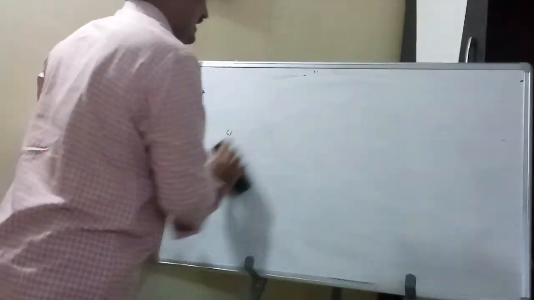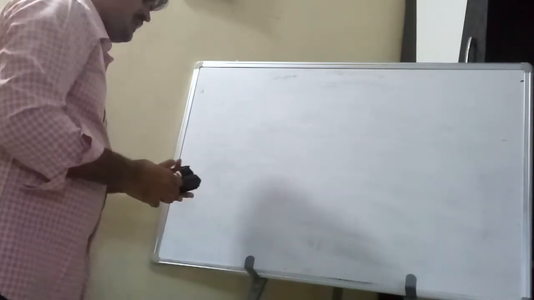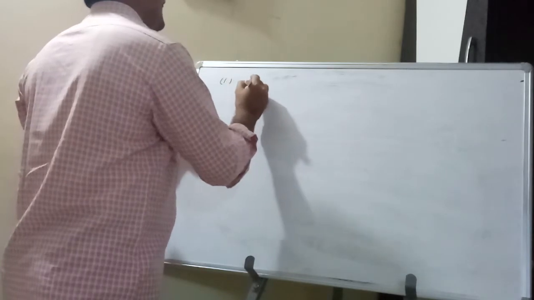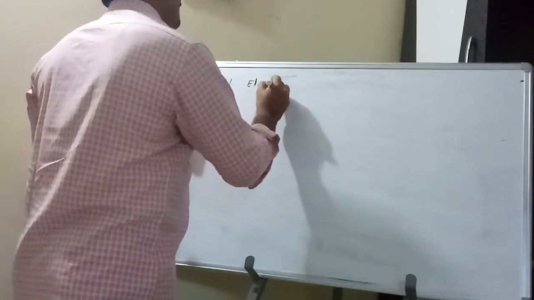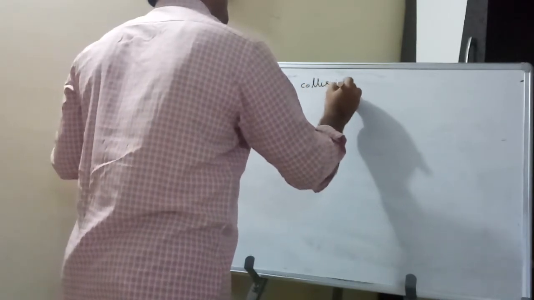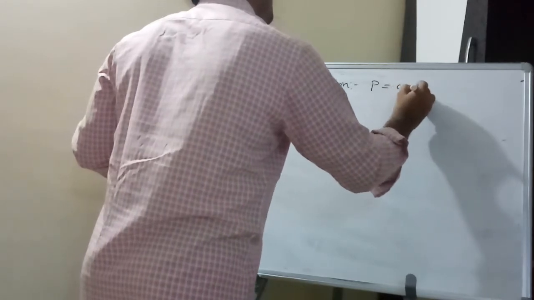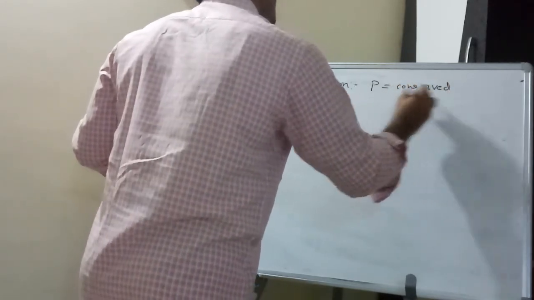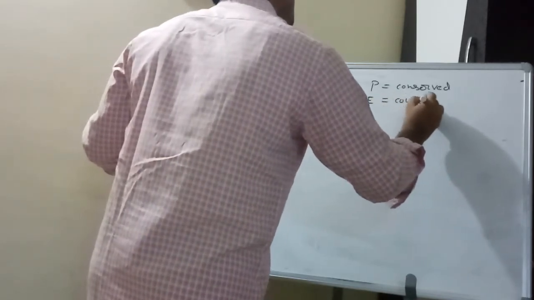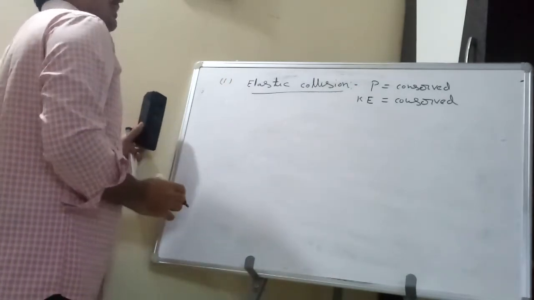In elastic collision, momentum is conserved and kinetic energy is also conserved. That type of collision is called elastic collision.